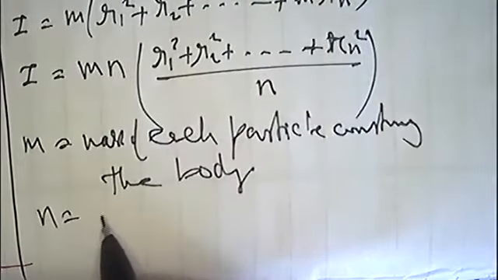n, what is n? It is the total number. Actually total यहाँ लिखना ही चाहिए. Number of particles in the body. Body में जितनी particles हैं वो n है. So what is this mn? Mass of the body. It becomes mass of the body.